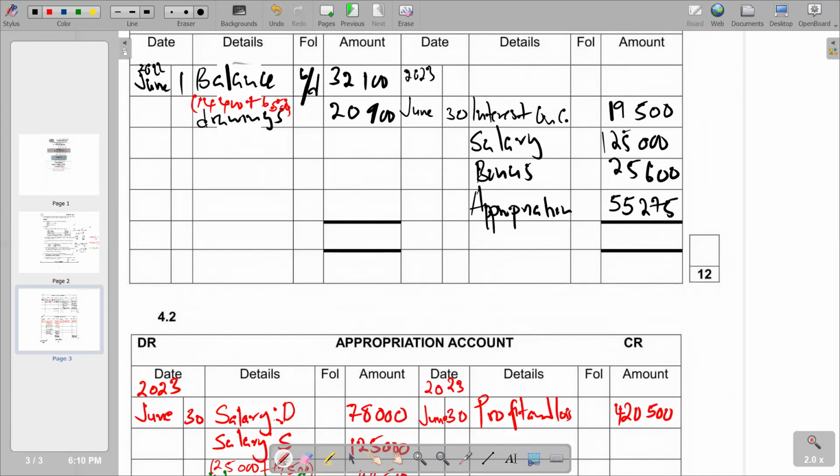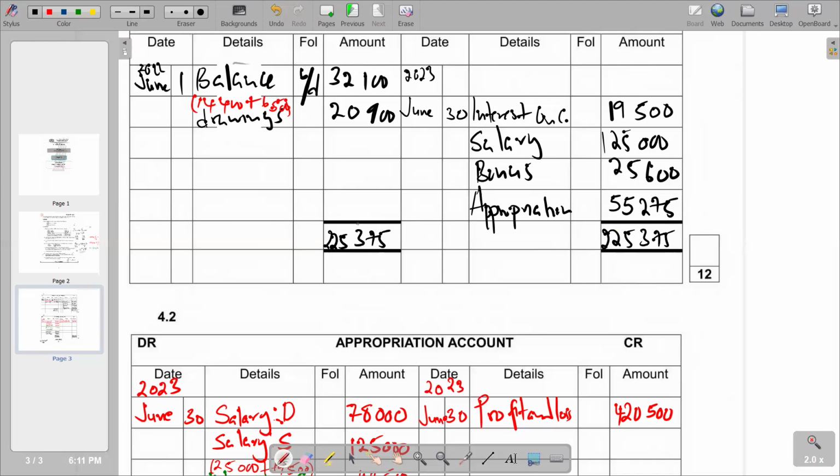So from there, we can now be able to calculate our balancing figure for the current account. So if we add the total of the debit and the credit, you see that the credit is going to create a total of 225,375, which is also supposed to come in between the double lines on the other side, 225,375.